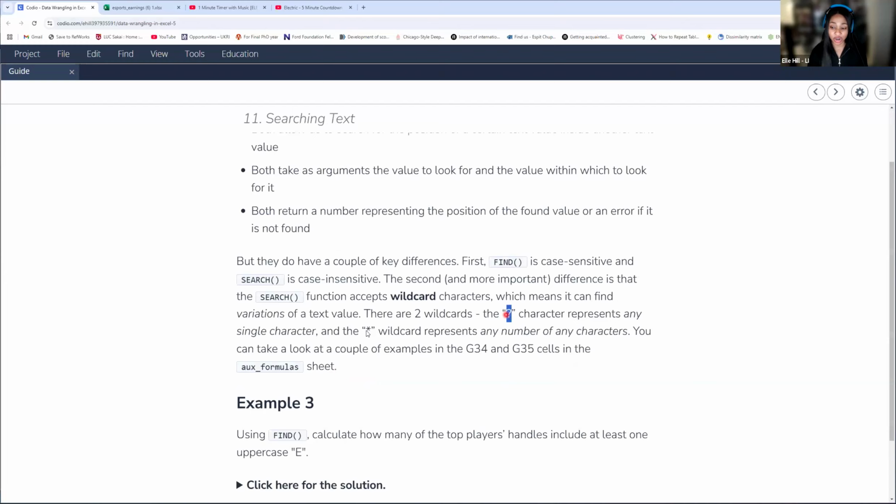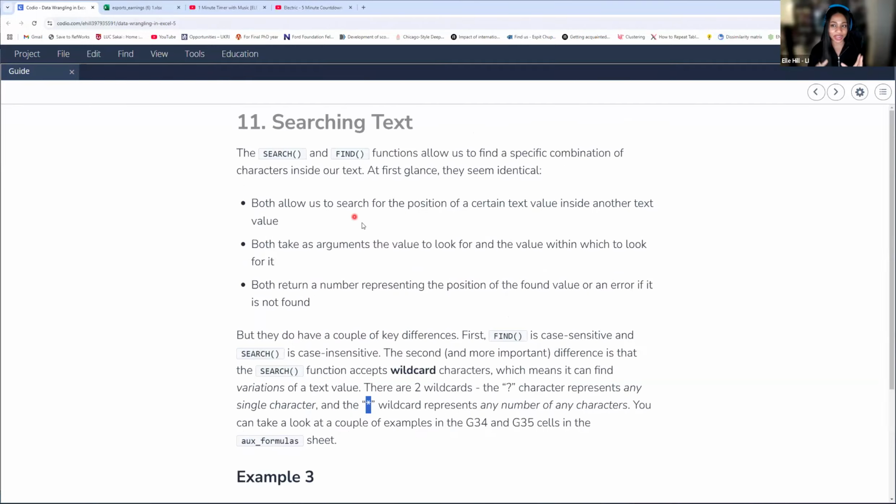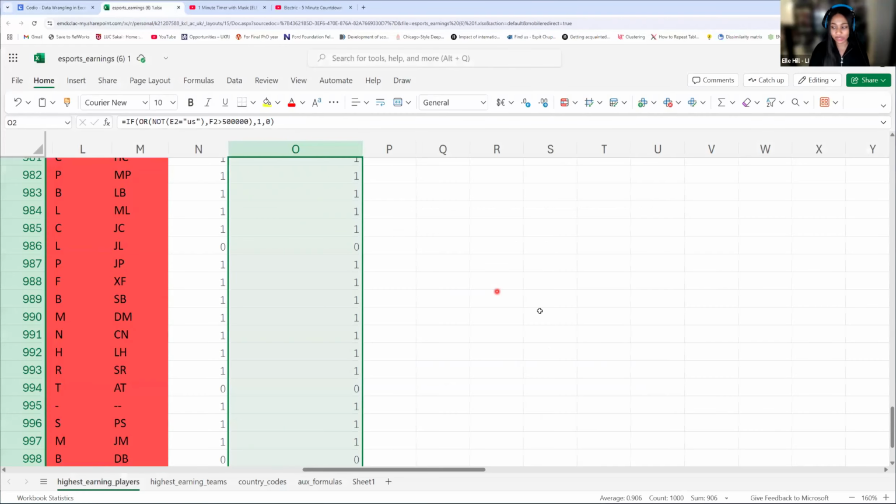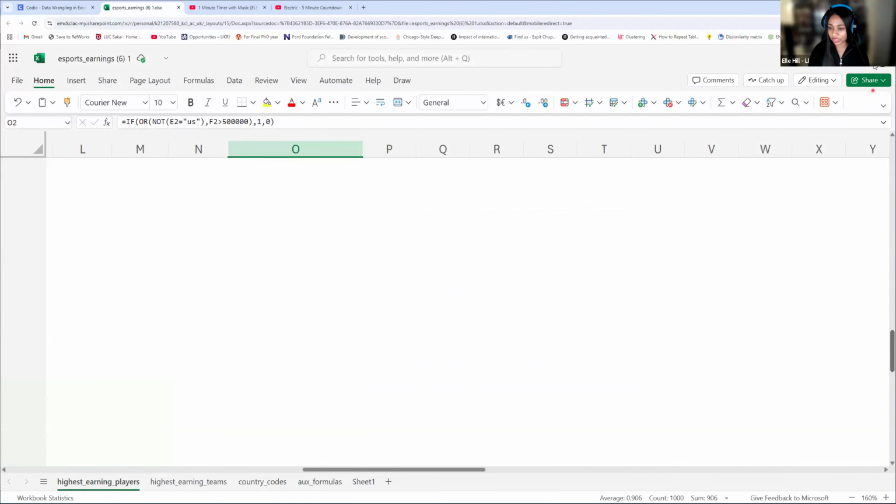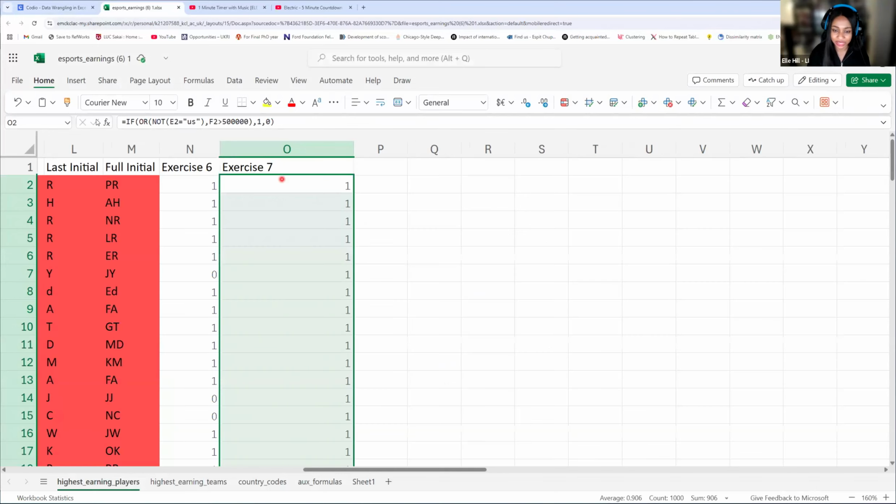But if you use the star, it can be any number of characters. Take a look at your SEARCH and FIND functions. You don't use them as frequently, but they're still helpful in conjunction, especially with LEFT, RIGHT, and MID. These formulas are also always in polls and answers, so keep that in mind, but I'm happy to post it here.